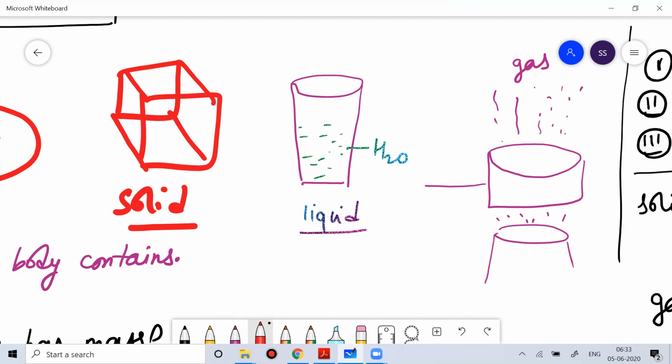If you want to interconvert one state of matter into another, you can do it either through temperature or through pressure. So by pressure also, you can transform one state of matter into another state of matter.